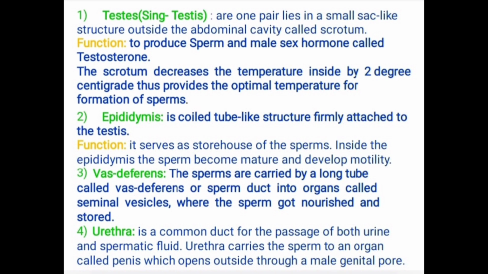Urethra carries the sperms to an organ called penis, which opens outside through a male genital pore.